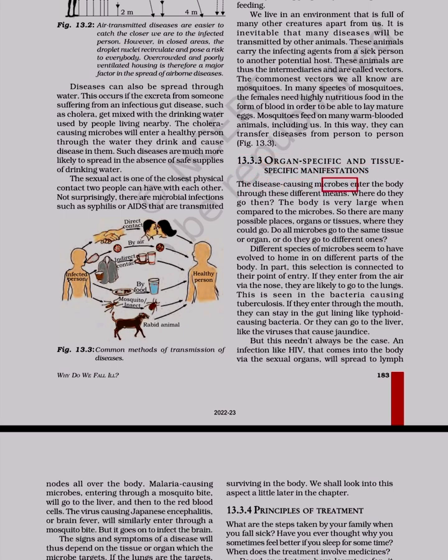3. Organ-specific manifestations. The disease-causing microbes enter the body through these different means. Where do they go then? The body is very large when compared to the microbes, so there are many possible places, organs or tissues, where they could go. Do all microbes go to the same tissue or organ, or do they go to different ones?